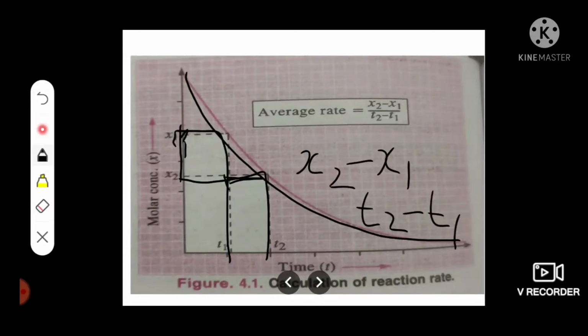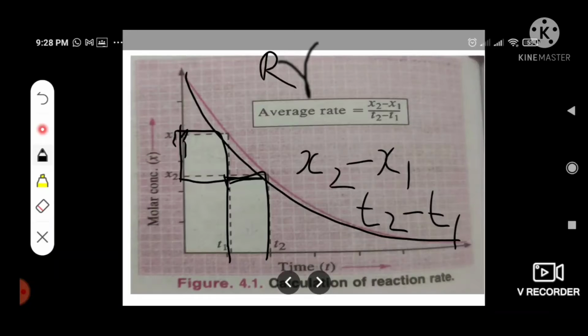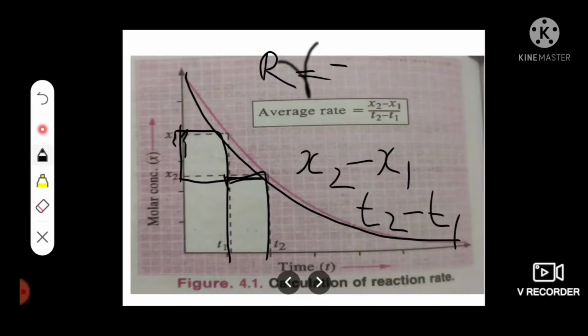T2 minus T1. Then rate of reaction equals rate of change of molar concentration of reactant divided by time, unit time, that is R equals minus delta X by delta T. Why do we put minus here?